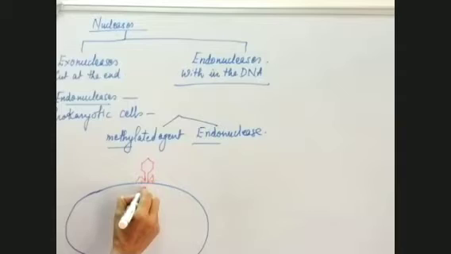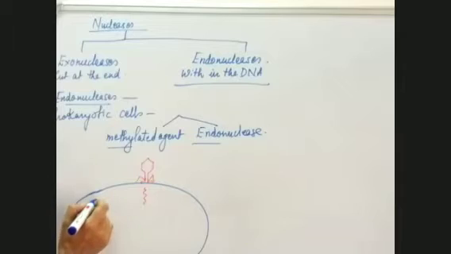So what goes in is its genetic material. Now, the cell has its own genetic material also, like suppose this is the own genetic material of this bacterial cell, and this is the genetic material which is inserted by the bacteriophage.